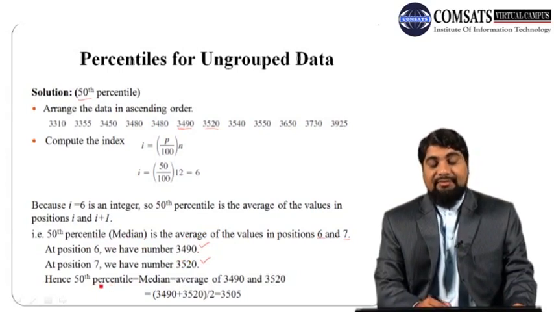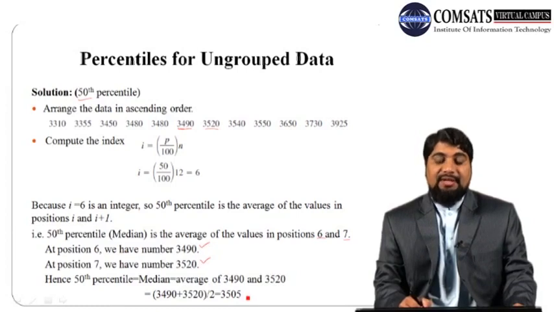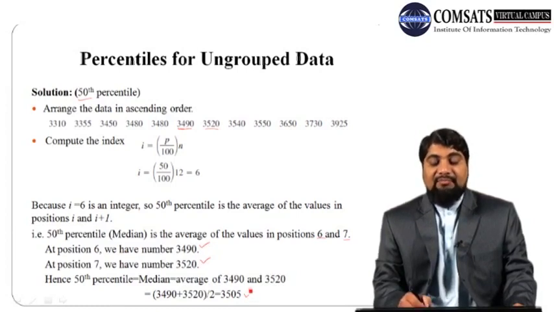Just add these two numbers and divide the sum by 2. We get 3505. So this is the median or 50th percentile.